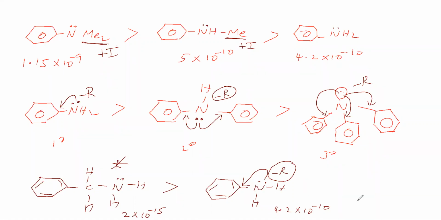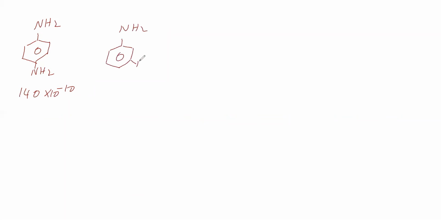Next we will take another example. Para amino aniline we will take. For this, Kb is 140 into 10 to the power of minus 10. Next we will take meta amino aniline. For this, Kb is 10 into 10 to the power of minus 10.